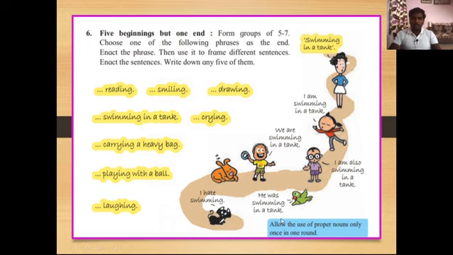So here you have to use a proper noun once in a round. In this way we have to frame the sentences with the help of these phrases, under the title five beginnings but one end. We'll see another example, it will help you understand how to frame these sentences. Now let's move to the next slide.